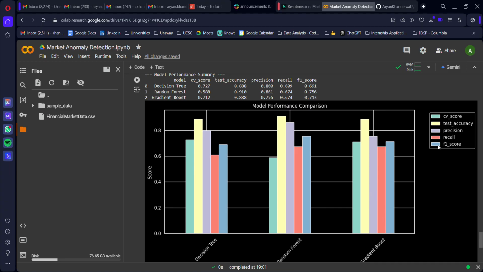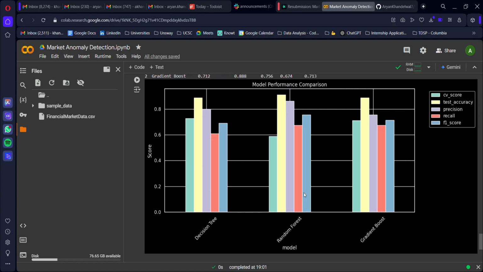With all the metrics given over here, you can see that the test accuracy for the random forest model is pretty high, while the recall for decision tree is not that great. All of these metrics are to be considered and further evaluated so that we can develop a proper systematic model for market anomaly detection, right?